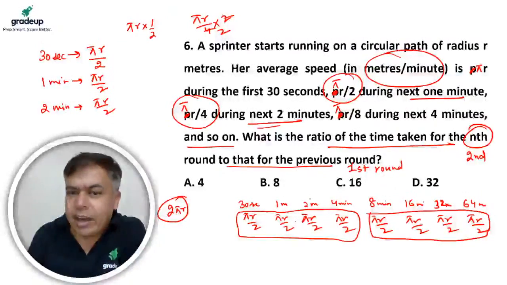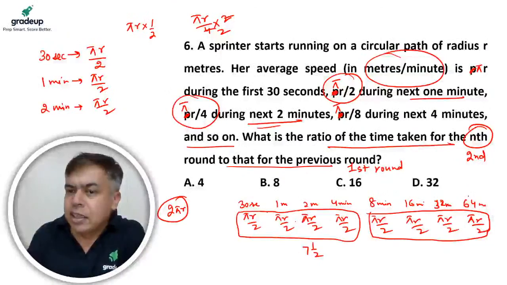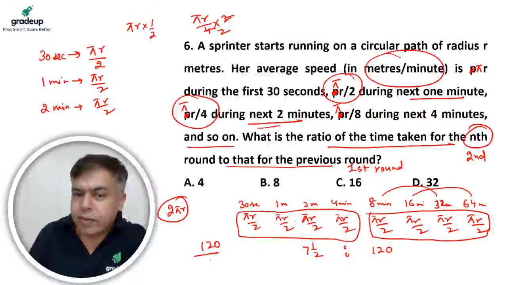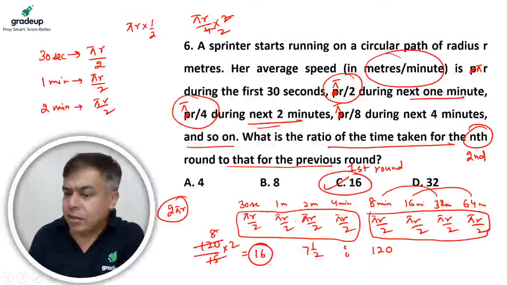So the time taken here is 0.5 + 1 + 1 + 2 + 4 = 7.5, and here it is 64 and 16, 80, 80 and 40, 120. This is the time taken ratio. He is asking second to first, so 120 by 7.5. 7.5 is 15 by 2, so 15 into 8, 8 into 2, it is 16. So 16 should be the correct answer.